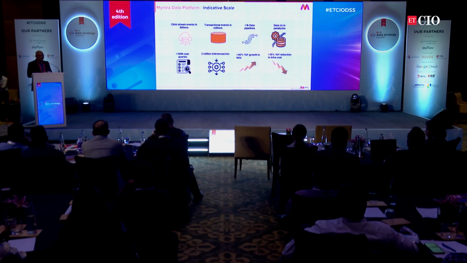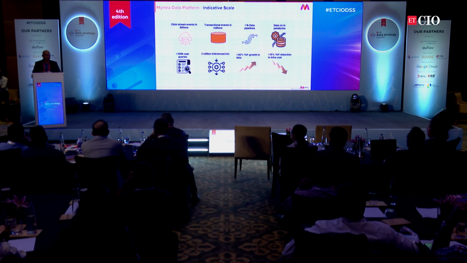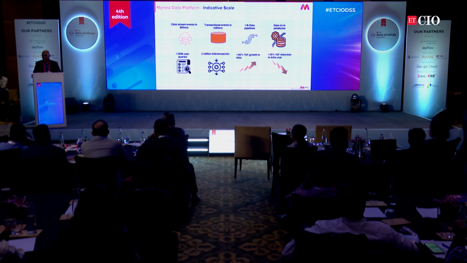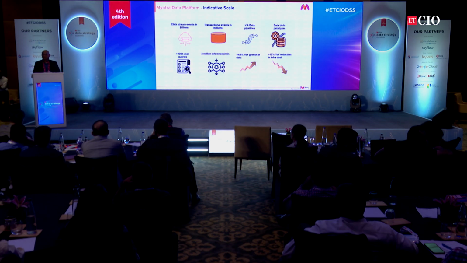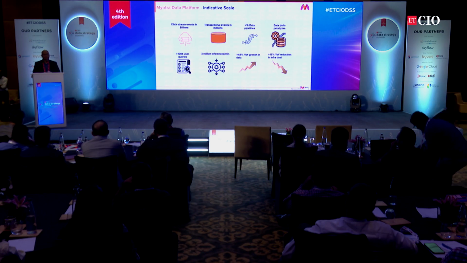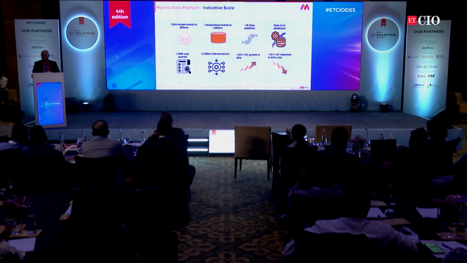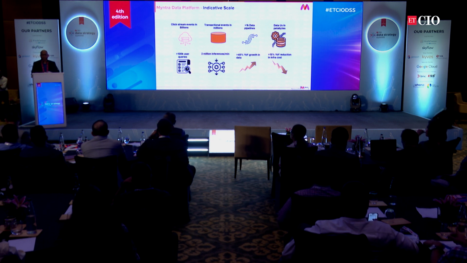But what I'm proud of as a CTO is that while we do all this, we've tried to contain our costs. While we are growing, we also need to have an eye on the bottom line, and we need to be controlling our costs. As for any CTO, this is an important aspect in terms of total cost of ownership. How do you keep a very close eye on that? Through various measures, we've been able to actually, over the last few years, reduce our cost, right? Which is something that I'm super happy about.